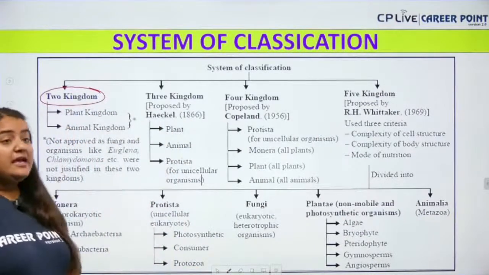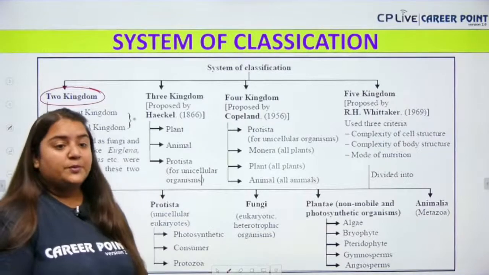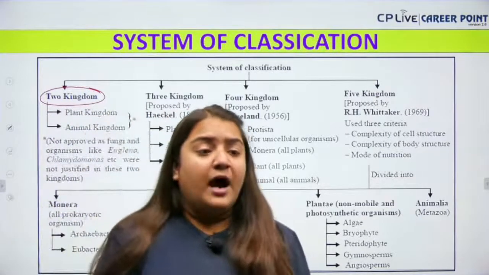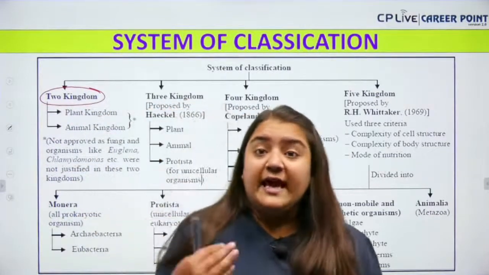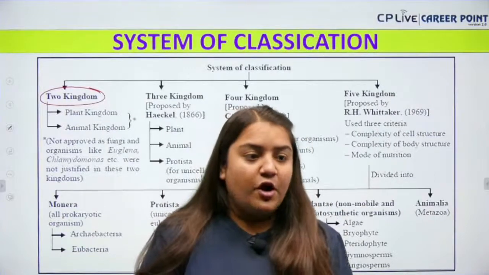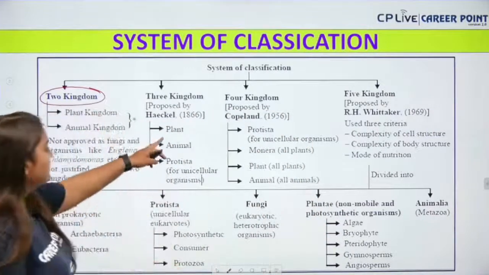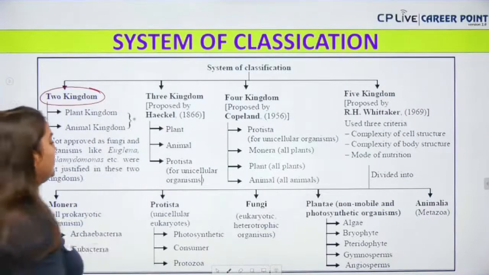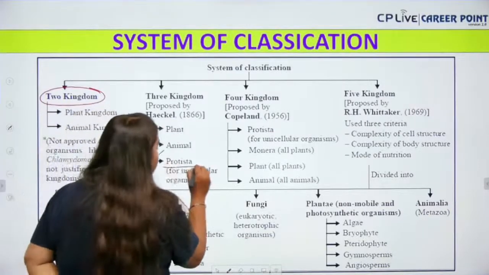Then we move on to the 3 kingdom classification which was proposed by Haeckel. He gave the 3 kingdom classification, that is your Plantae, that is your plant, Animalia, and he gave a new kingdom that is called kingdom Protista.